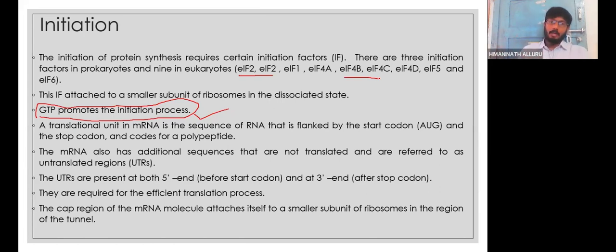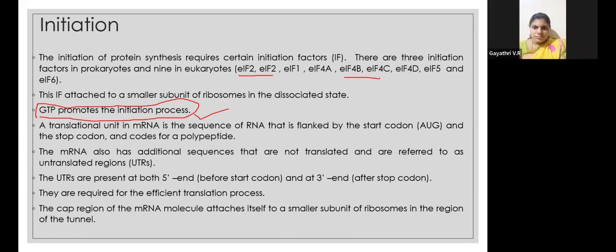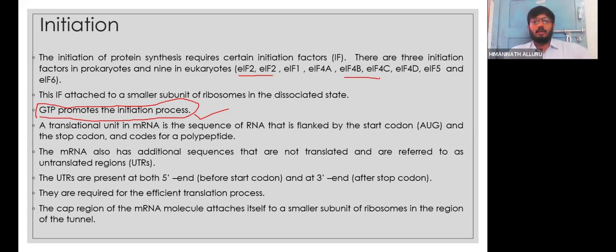Same way at the 3' end, after the stop codon, there are some sequences that will not be translated. They simply persist, and we call it again an untranslated region. Both at the 5' end, before the start codon, and at the 3' end, after the stop codon, we have these untranslated regions. What scientists have so far discovered is that these untranslated regions are very, very important for an efficient translation machinery. If efficient translation should take place, these untranslated regions are very important. Without that, it is not possible.